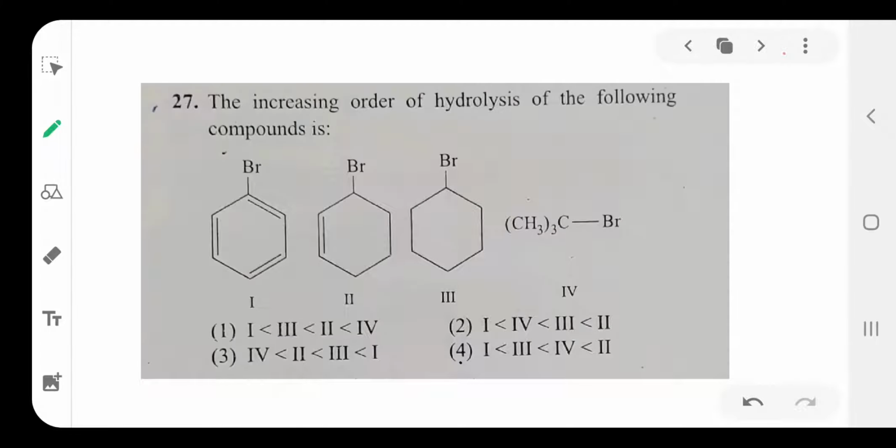Next, increasing order of hydrolysis of the following compounds. You see here, which is able to form the stable carbocation that is involved in the hydrolysis reaction. So after the dissociation, after removal of bromine, positive charge will form, a phenyl carbocation.